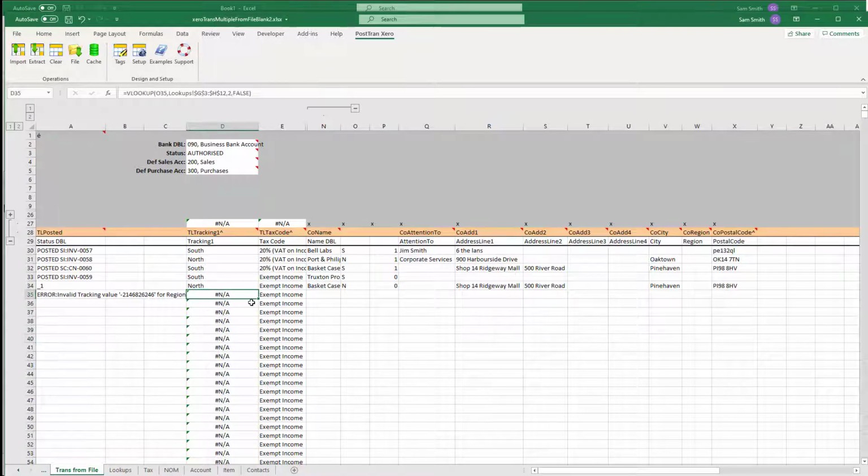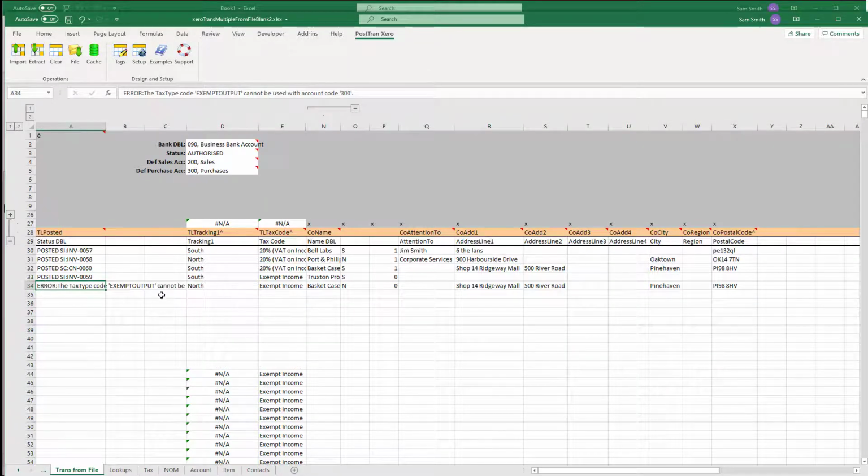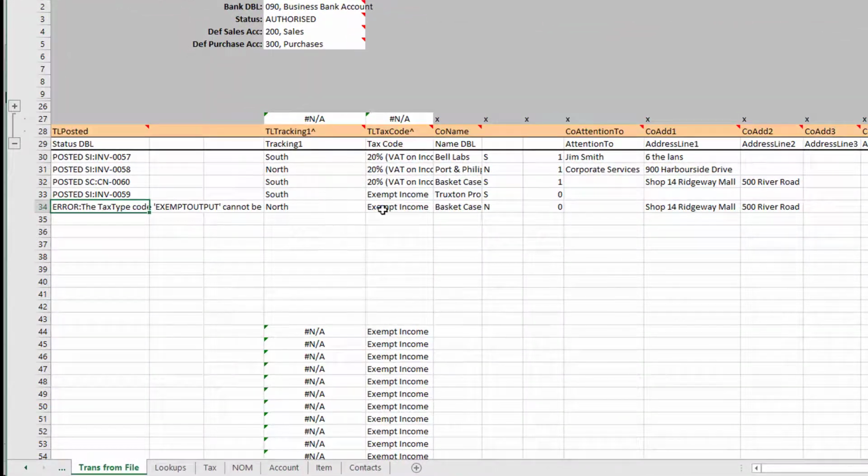Oh, it doesn't like that tracking number because it thinks it's something to import. That's a shame. Oh, I see the problem with it. It's because it's a purchase invoice and we're actually setting it as exempt income, which is not the right tax code, is it? But anyway, you probably wouldn't want to bring in purchase invoices as well as sales invoices, but you would handle that then with extra functionality in the formula, I guess.